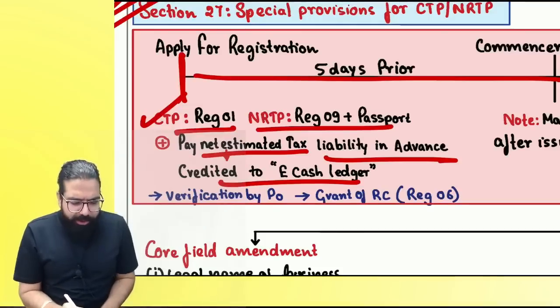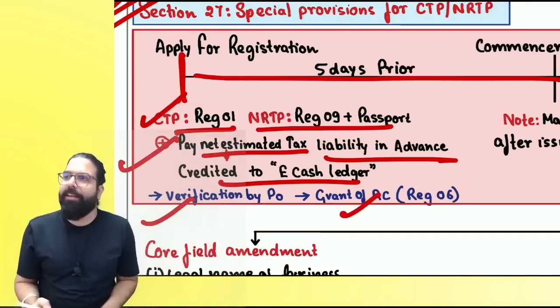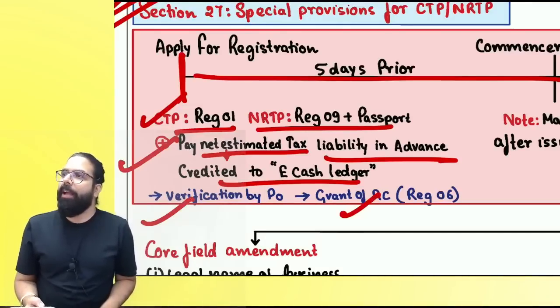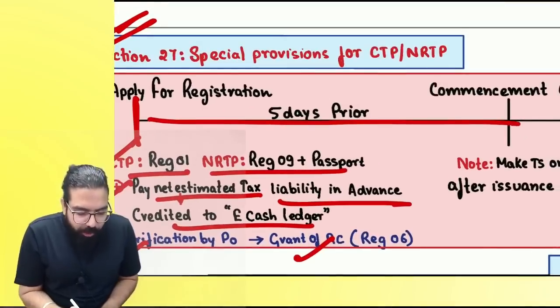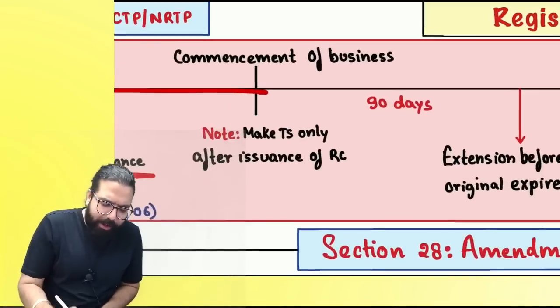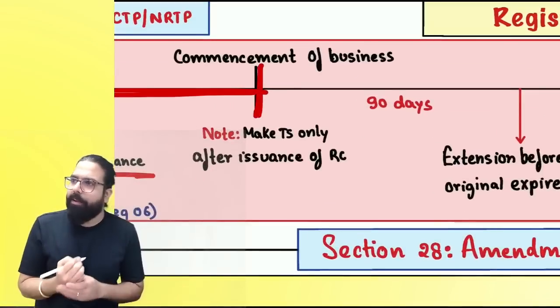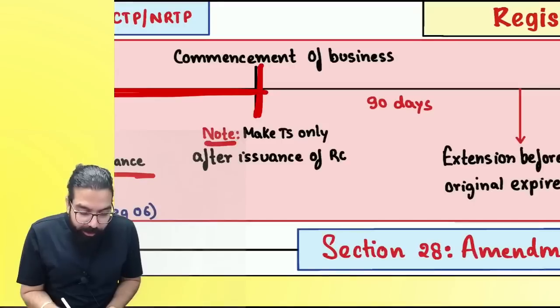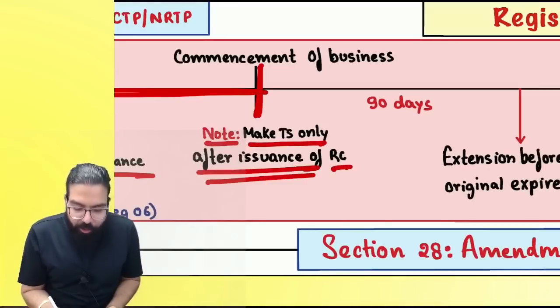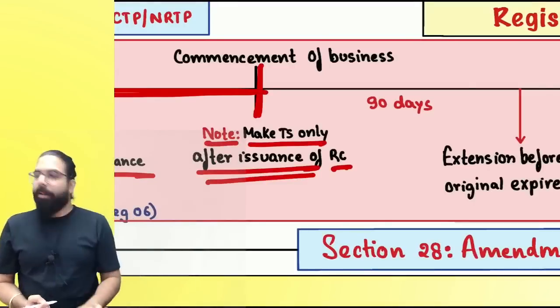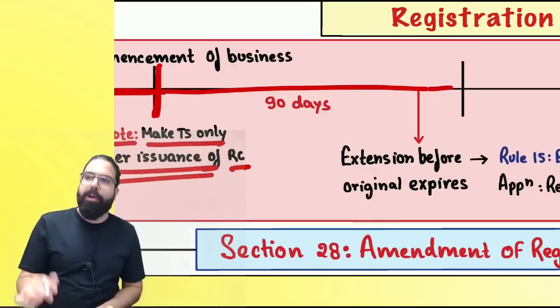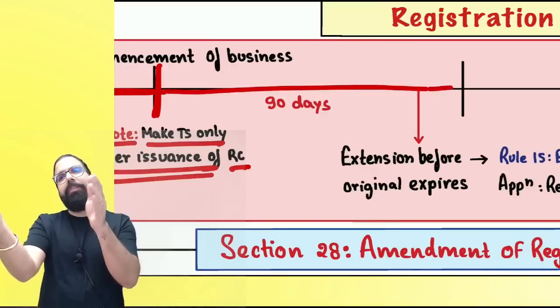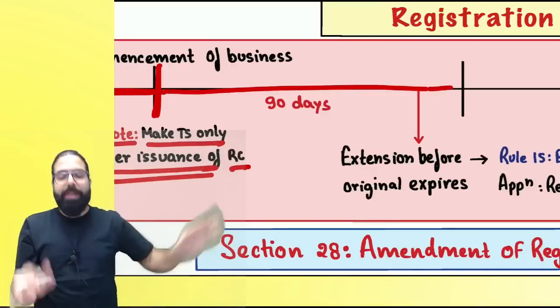The next one over here is, once you apply, verification will happen and the registration certificate will be granted. So, sir, you should apply 5 days prior and the business will be commenced. Note, make taxable supply only after issuance of the registration certificate. Now what will happen? You will be granted registration for, might be if you ask, 15 days, or the maximum is how many days, everyone? 90 days.